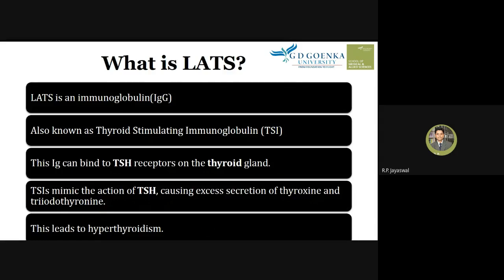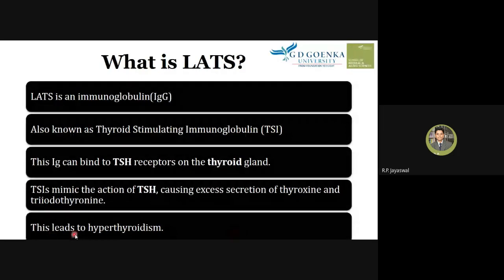This leads to hyperthyroidism, a condition in which there is excess secretion of thyroxine and triiodothyronine.